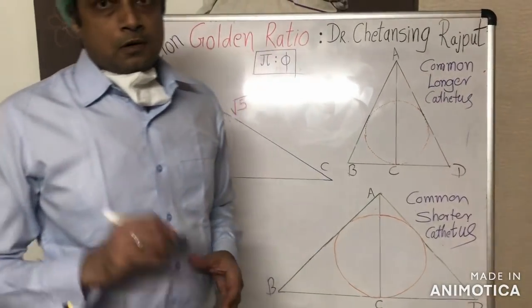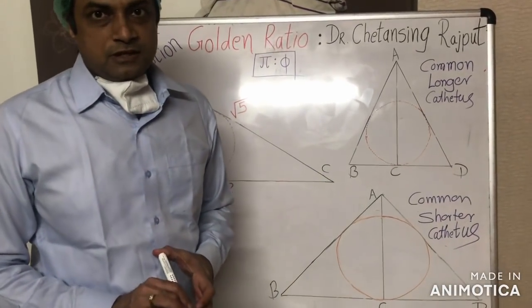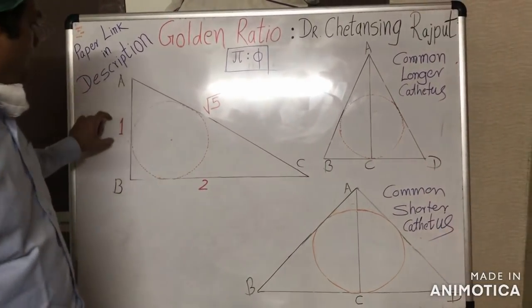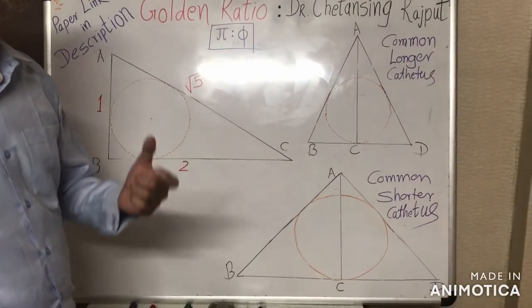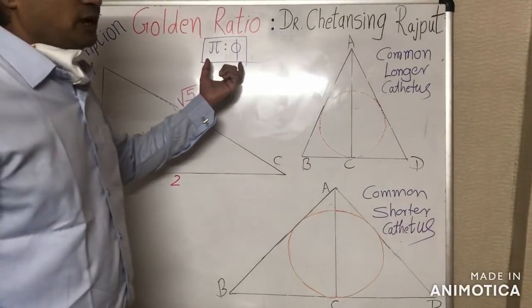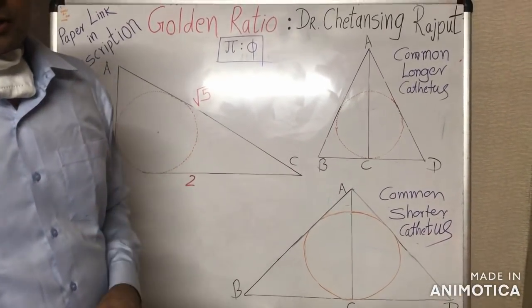Hello, in this part of the video, we will see how this triangle 1, 2, root 5 can be exploited to derive the precise pi-phi correlation.